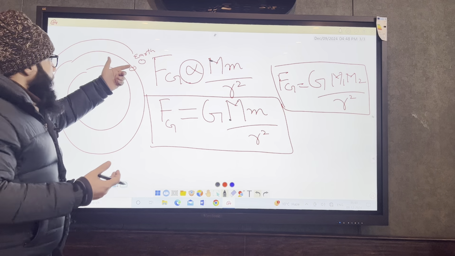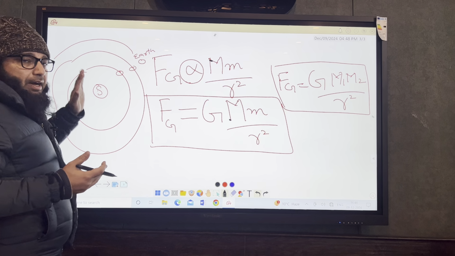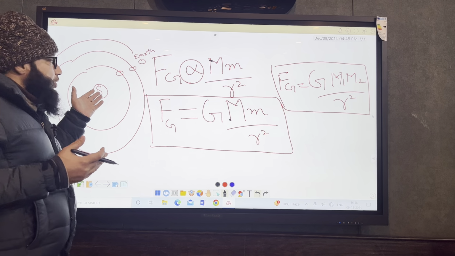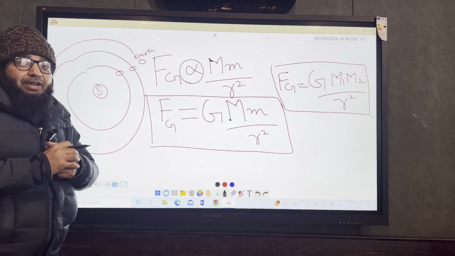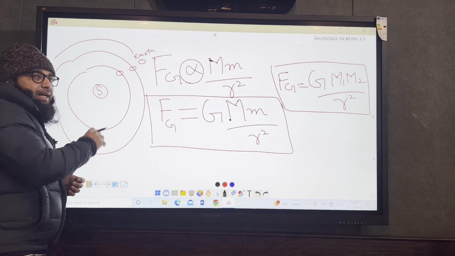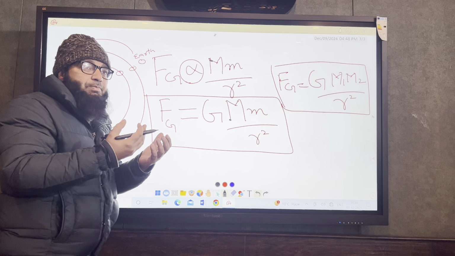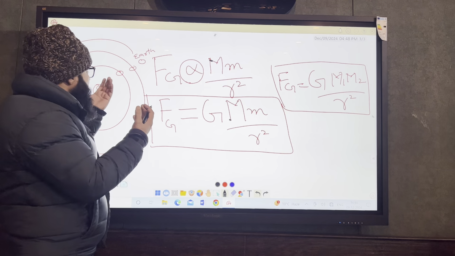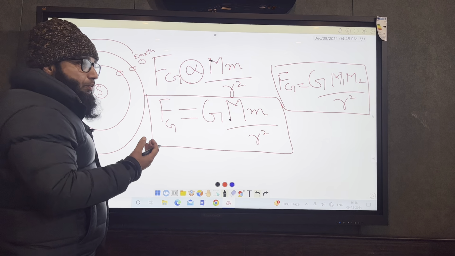So why are these planets revolving around the sun? Why are they not moving away from the sun? It is because of the force of gravitation. You will ask, sir, which force of gravitation will come here? The force of gravitation between the sun and that planet. So you must have seen that the sun attracts these planets towards a particular path. This is the reason that these planets are always revolving.